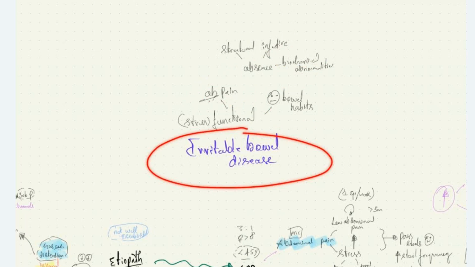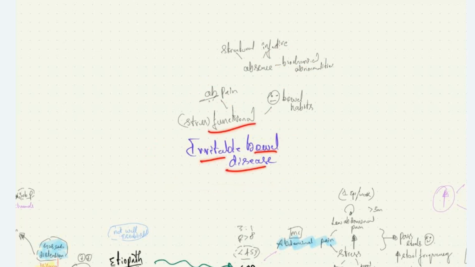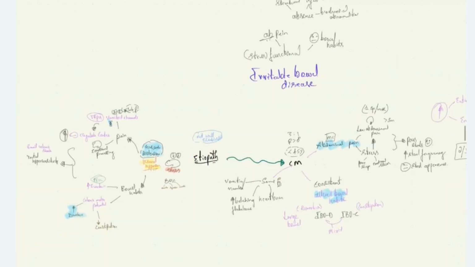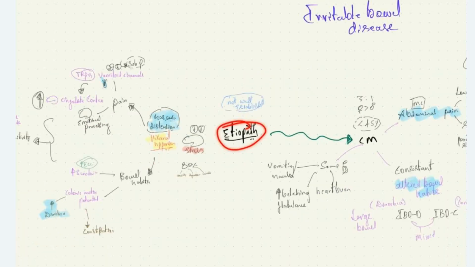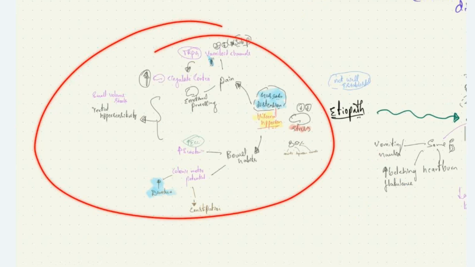So, irritable bowel disease is a functional disorder of the GIT caused by stress, which presents with abdominal pain and altered bowel habits in the absence of structural, infective, and biochemical abnormalities. What is the etiopathophysiology of this condition? The pathophysiology of this condition is not well established, but we know some things that we will discuss now.